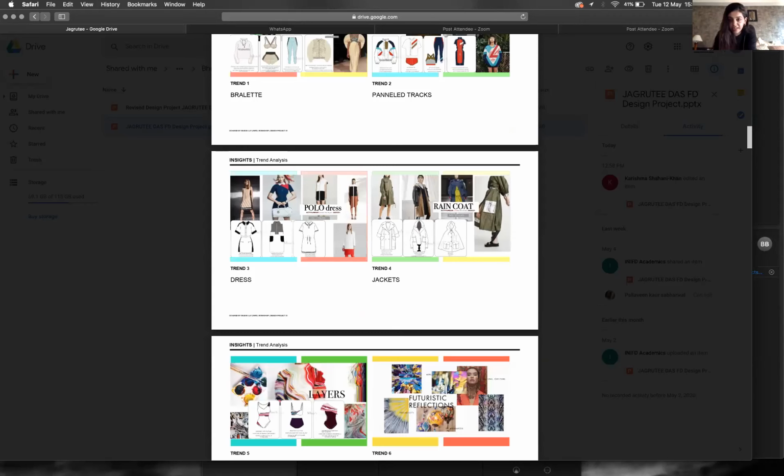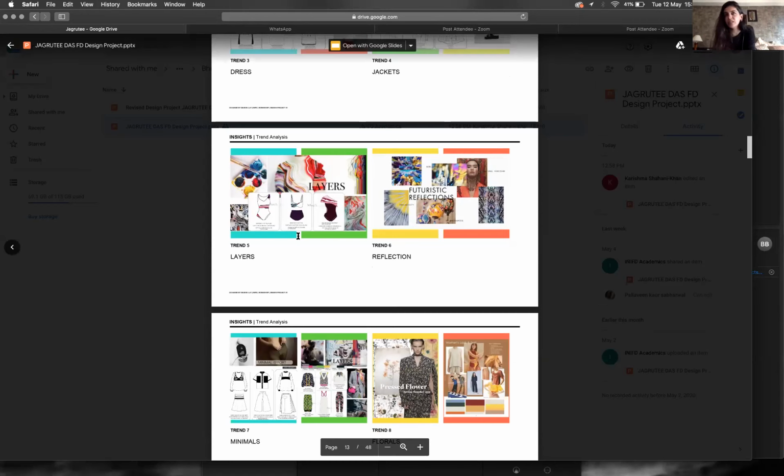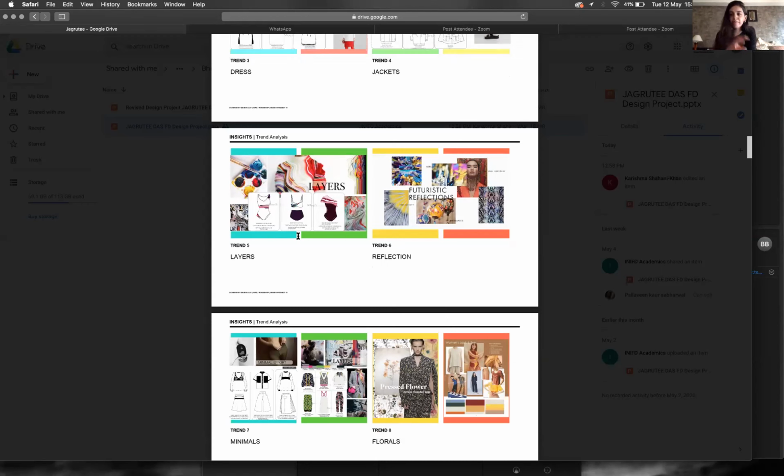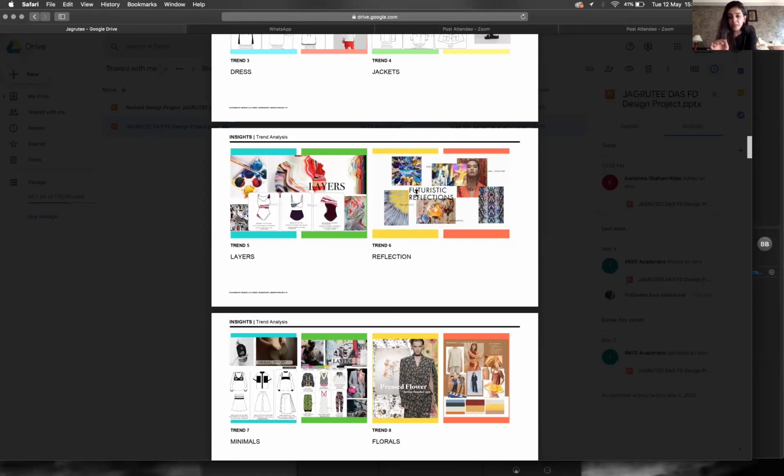This trend makes more sense, where she's gotten layers and reflection, right? So when she's written layers, it's a very interesting trend, right? Because her inspiration comes from inside, outside, mind, body, soul. So layers is an inspiration and trend analysis makes sense. Then there's futuristic reflections on this side, which again makes sense because you're talking about self, you're talking about the future, you're talking about reflection, internal, outside.